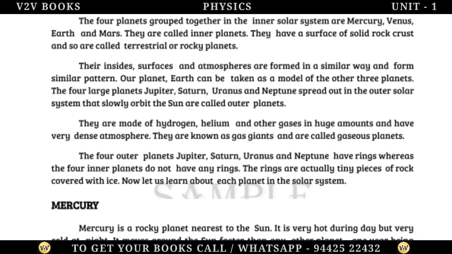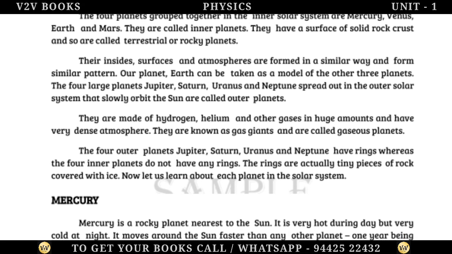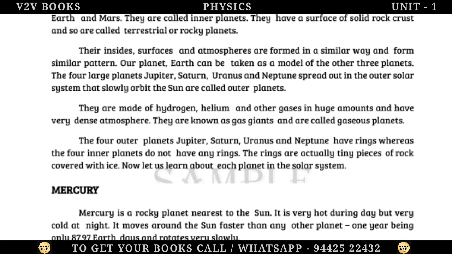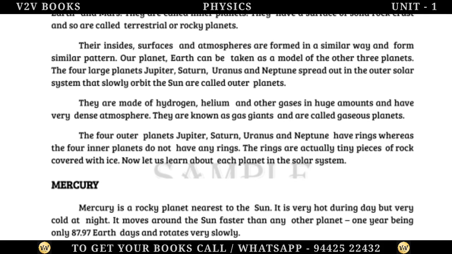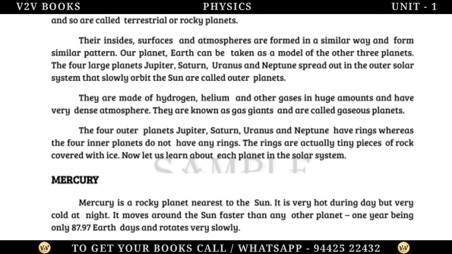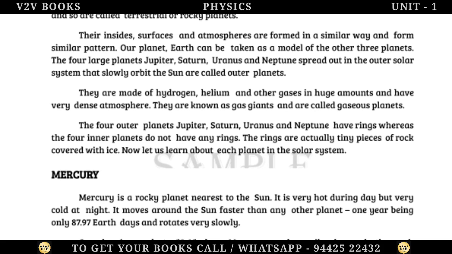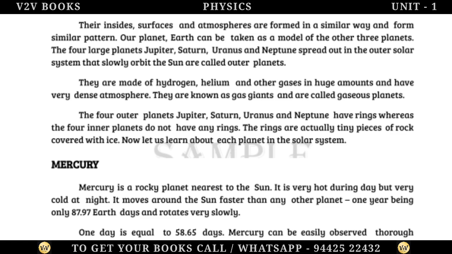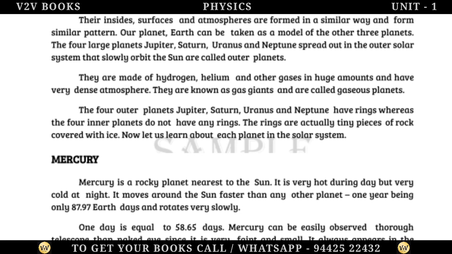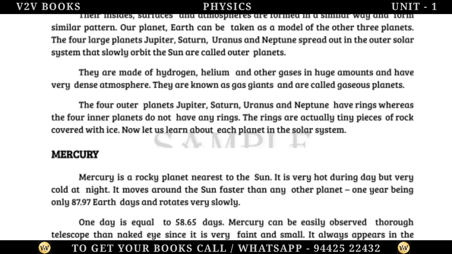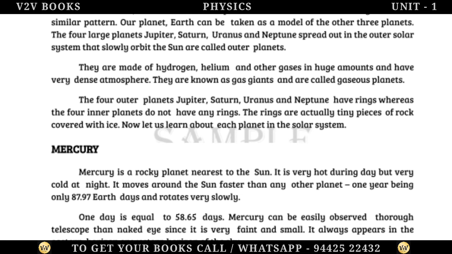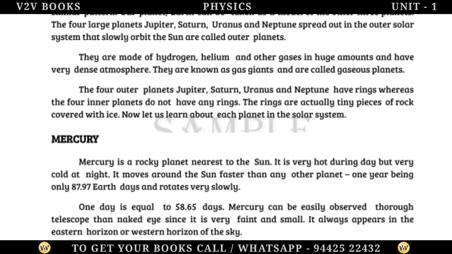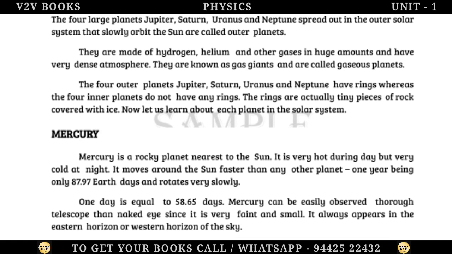The 4 large planets Jupiter, Saturn, Uranus and Neptune, spread out in the outer solar system, that slowly orbit the Sun are called outer planets. They are made of hydrogen, helium and other gases in huge amounts and have very dense atmospheres. They are known as gas giants and are called gaseous planets. The 4 outer planets have rings, whereas the 4 inner planets do not have any rings. The rings are actually tiny pieces of rock covered with ice.